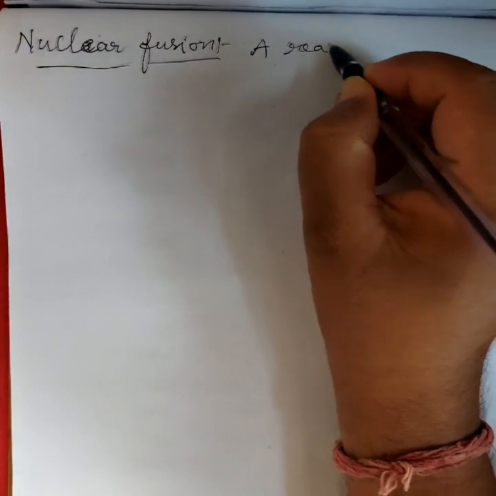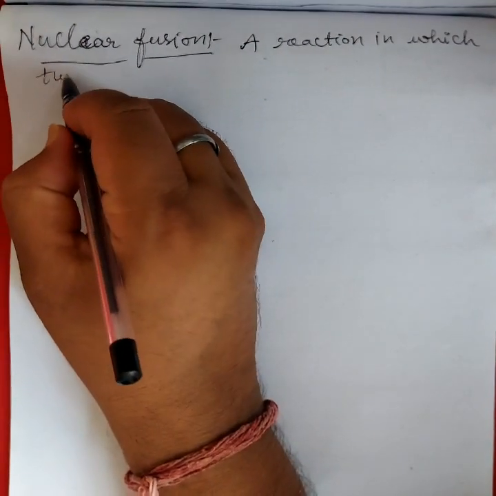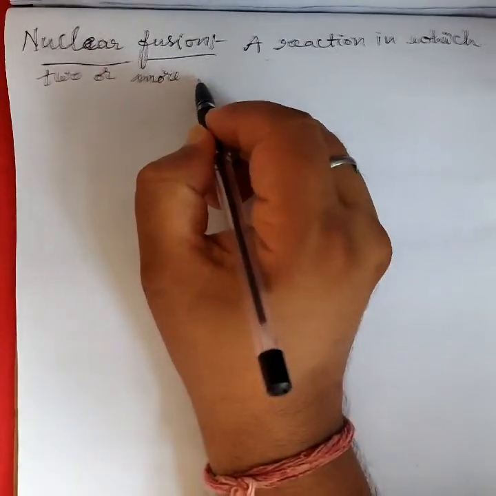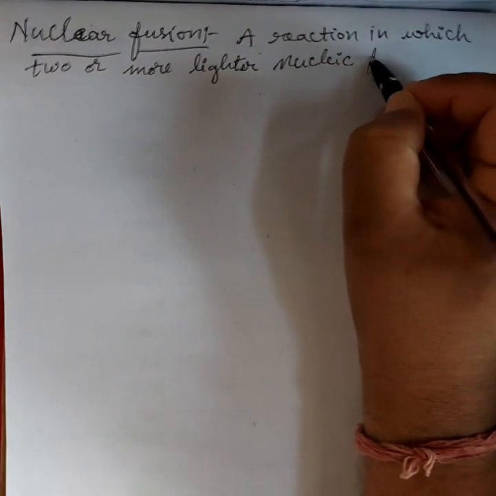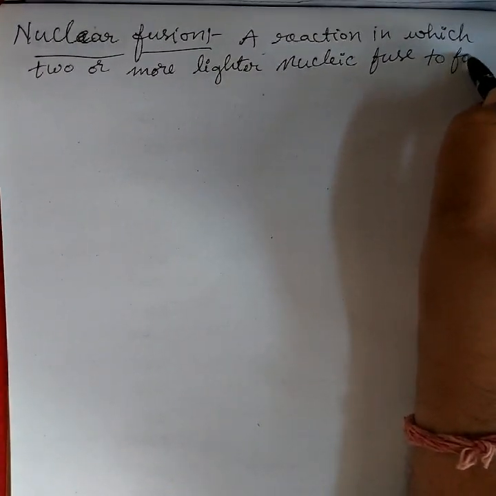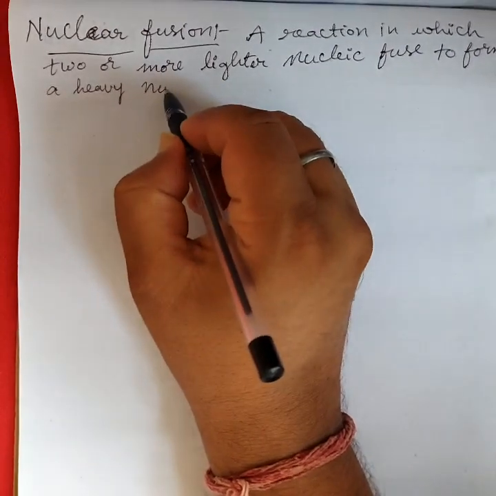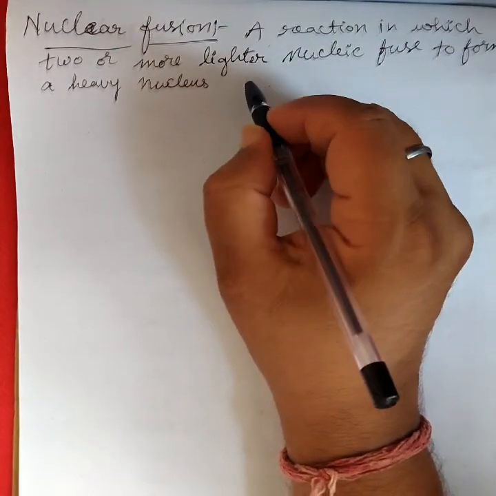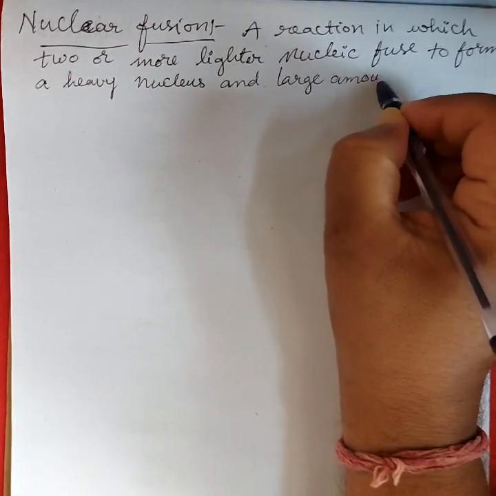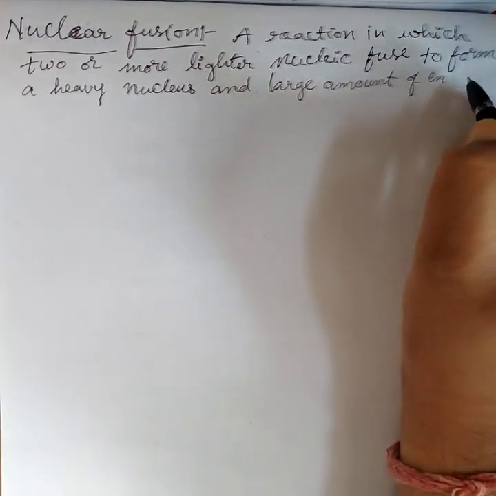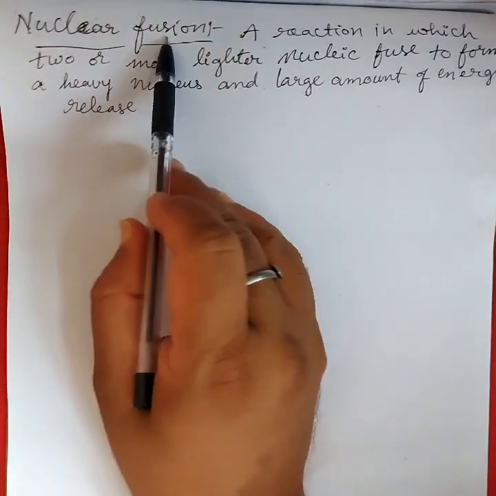A reaction in which two or more lighter nuclei fuse to form a heavy nucleus, and a large amount of energy is released. This is called nuclear fusion.